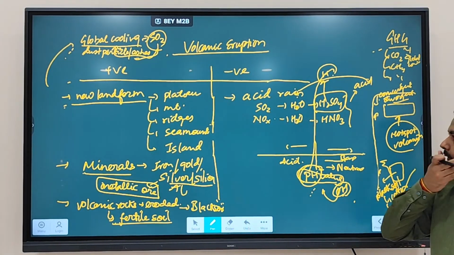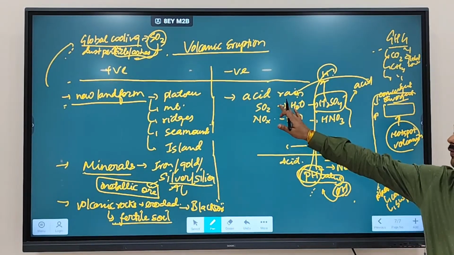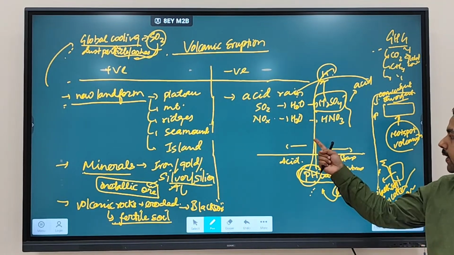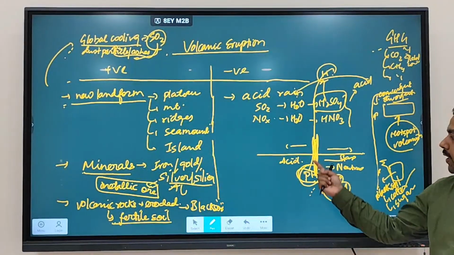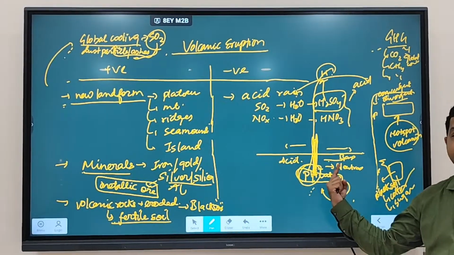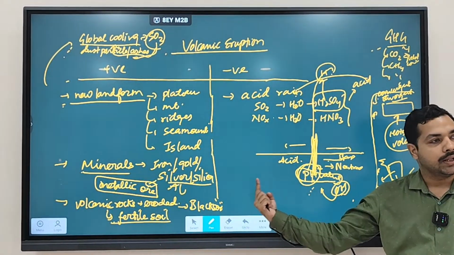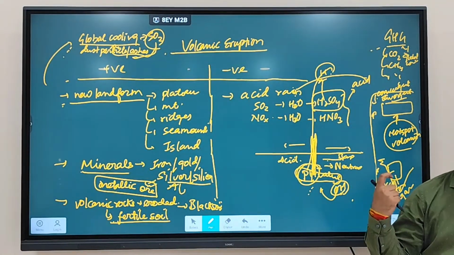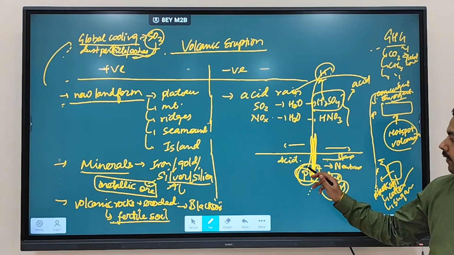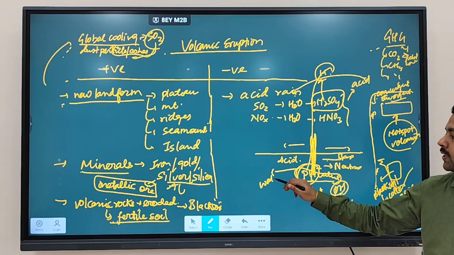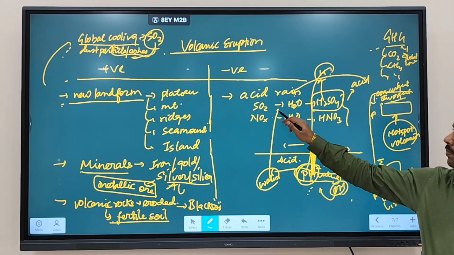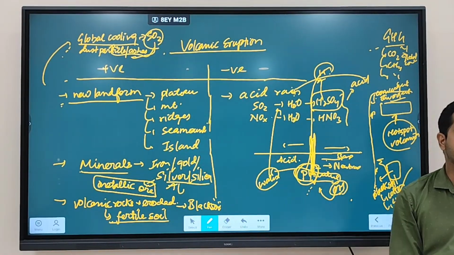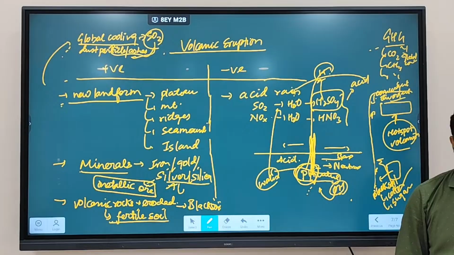In normal parlance we say that pH value 7 is neutral, more than this is base, and less than this is called what? Less than this is called acid. Clear? So when we call something acid rain, if the water pH is less than 7, then it should be called acid rain. But this is not how it is.